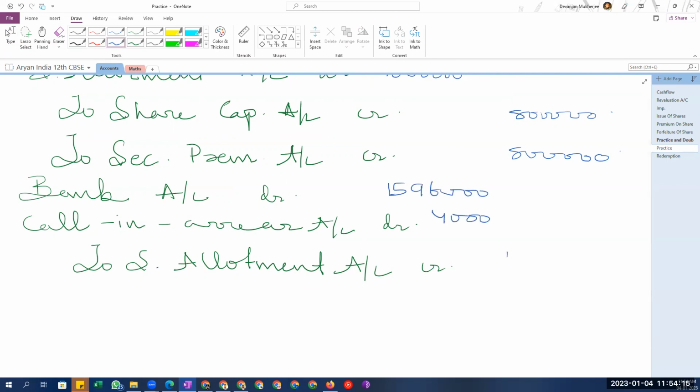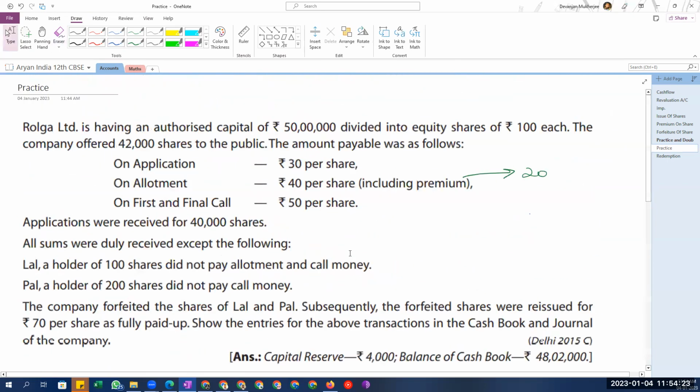4,000. And this will be 16. Okay, fine, great. And furthermore, this is done. Allotment is done. Then first call account. First and final call account debit to share capital account credit.